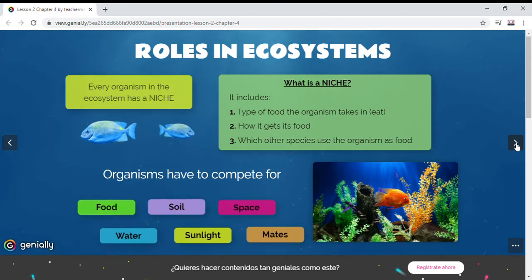And we're going to see also that organisms have to compete, as I told you at the beginning of the presentation. Food, soil, space, water, sunlight, mates, like their friends, for example, or the other animals that are around. So all of these are things that maybe can start a competition between animals or any type of organism, plants, for example.